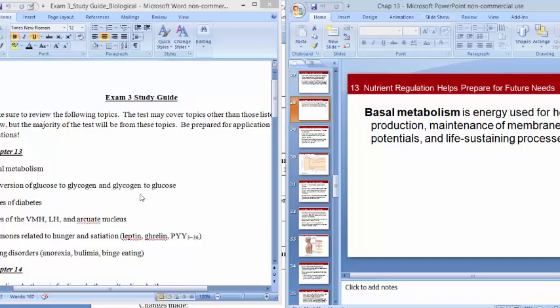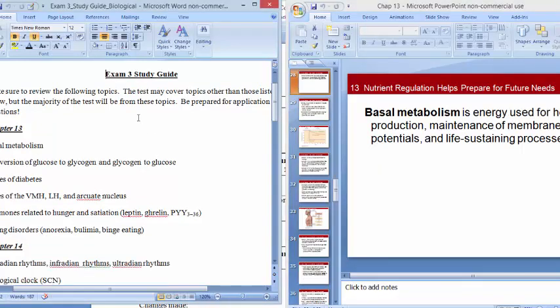If you got the old study guide, it would have the exact same thing. It would just have Chapter 16 included, but Chapter 16 is not going to be on this test. So this is my updated study guide that you can find on Canvas.